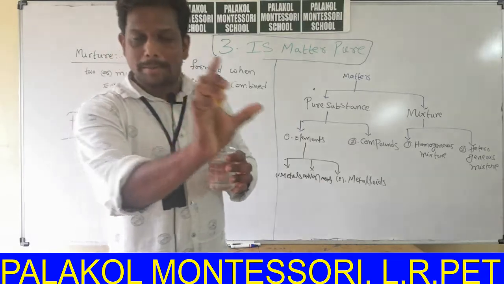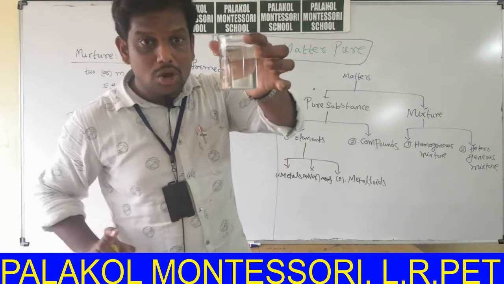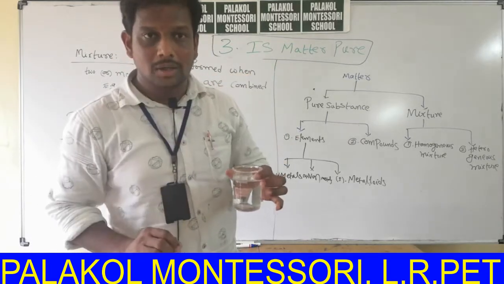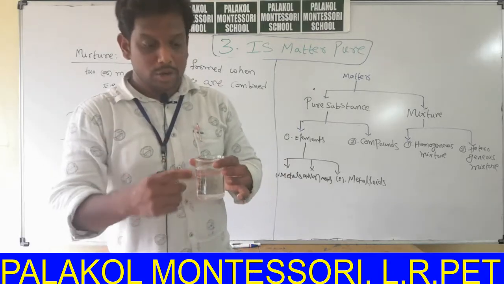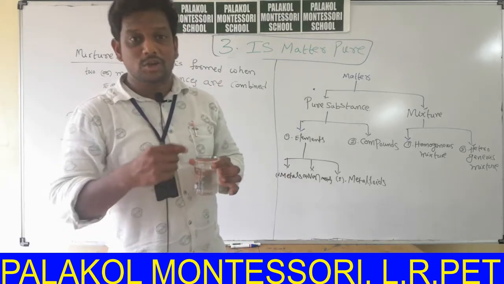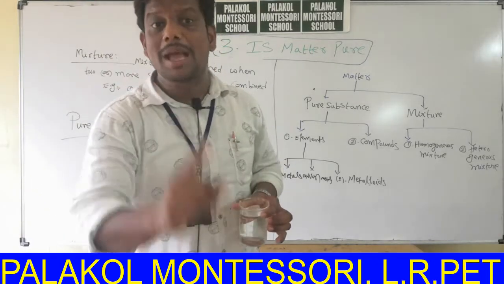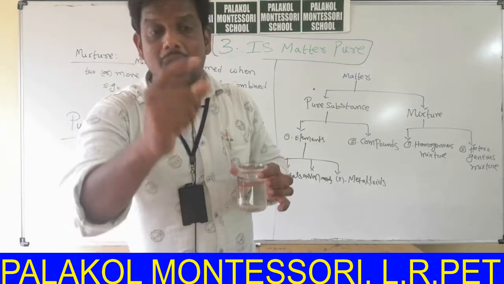Whatever it may be, the taste of the solution present in the beaker throughout the mixture is same or not? We feel the taste is same throughout. When you sip this particular solution, at the last drop also the taste is same. That is called uniform distribution of substances.